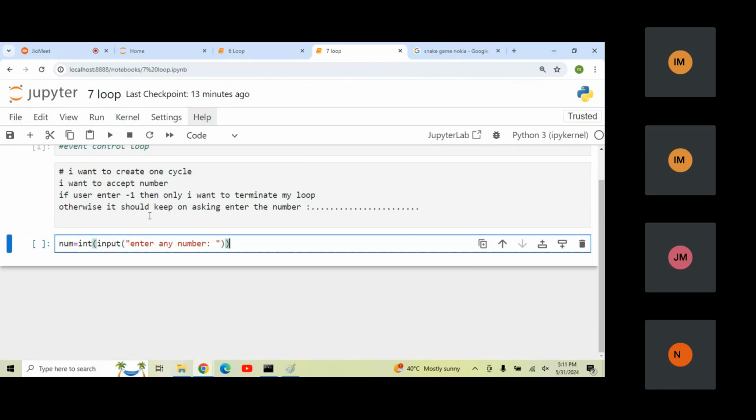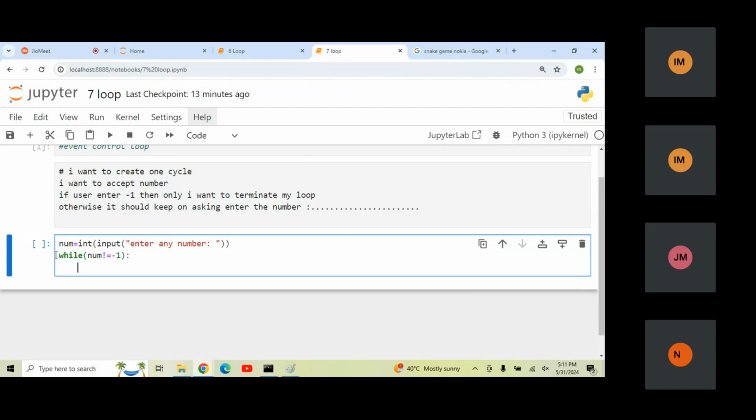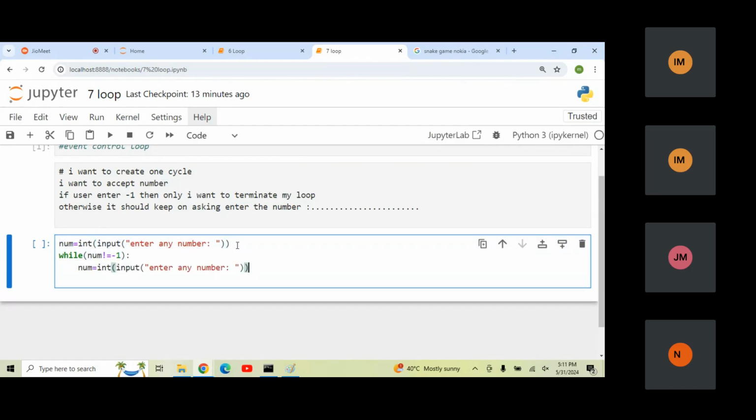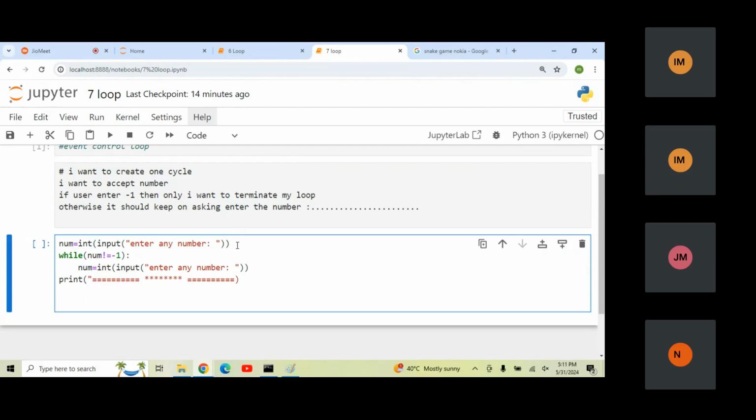And once you enter some particular number, what I wanted to do with this particular number, I wanted to add one restriction. While this number is not equals to -1, it should keep on asking enter the number, enter the number, and enter the number. And once you enter this number, it should come out from the loop and it should generate some particular message. Let me just add one dummy message. Something you entered -1.